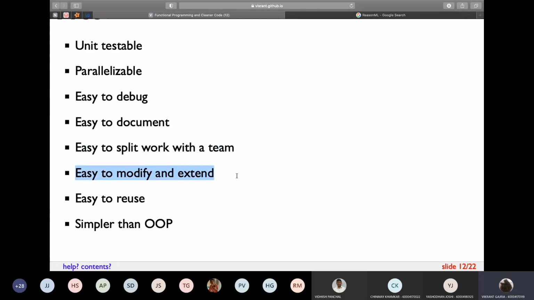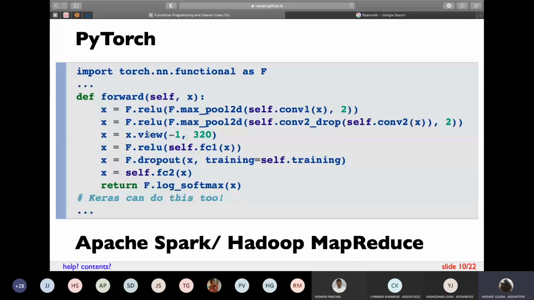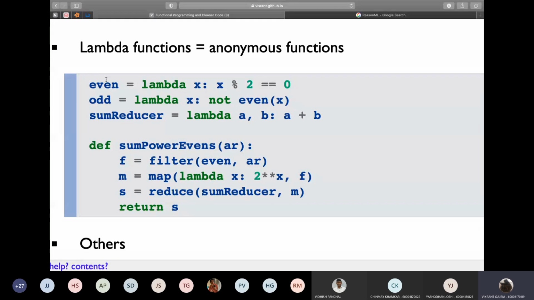It is easy to modify and extend. So, like I said, if you want to add a new feature, for example ear detection, you can just write the 2 functions for ear detection and then include those functions in the main function. Easy to reuse. So let's say in this PyTorch example, the layers that you have written over here can be used in multiple models. Or in this example, the even or odd function, the function which tells you whether a number is even or odd, you can reuse this in multiple codes. It's completely fine.